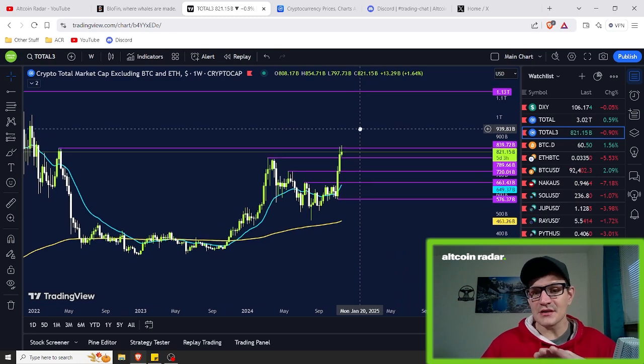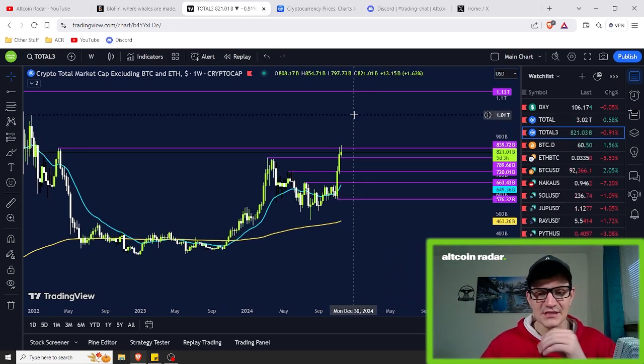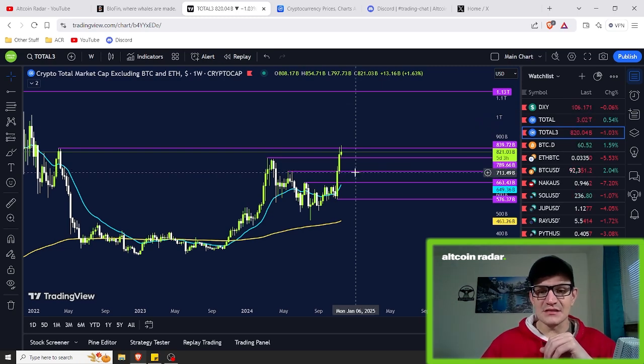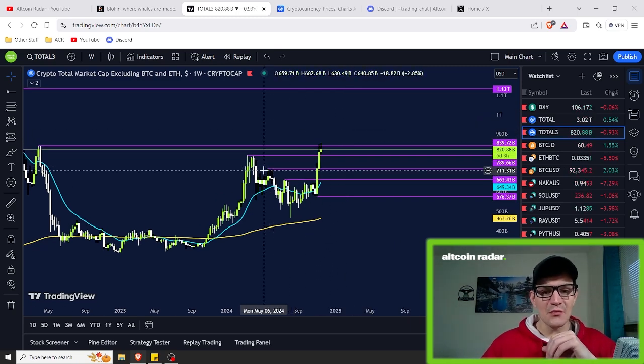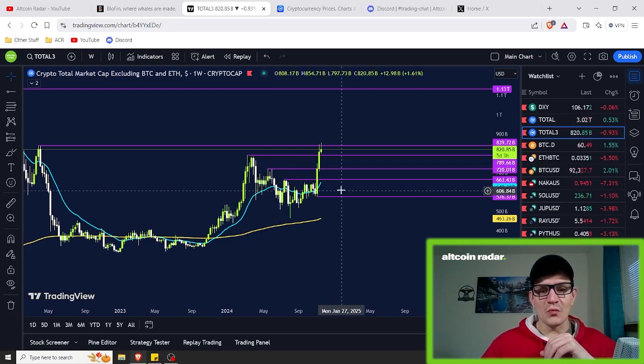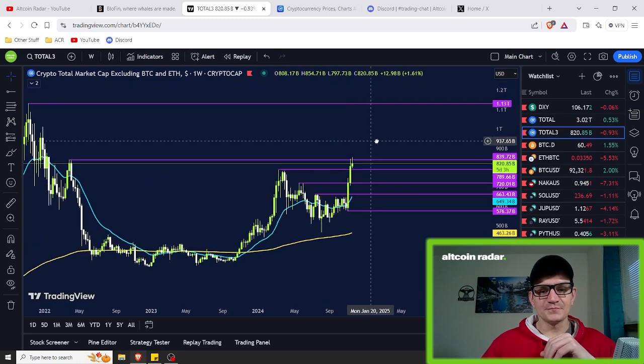Now, realistically here, since we are in a bull market, I personally hope and do not see us actually going past this $720 billion level again, strictly because that was a very, very strong resistance area as we were going up, all right?